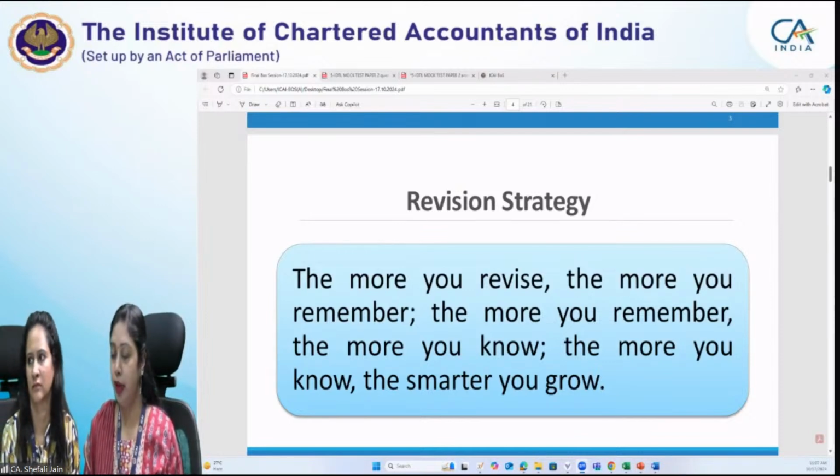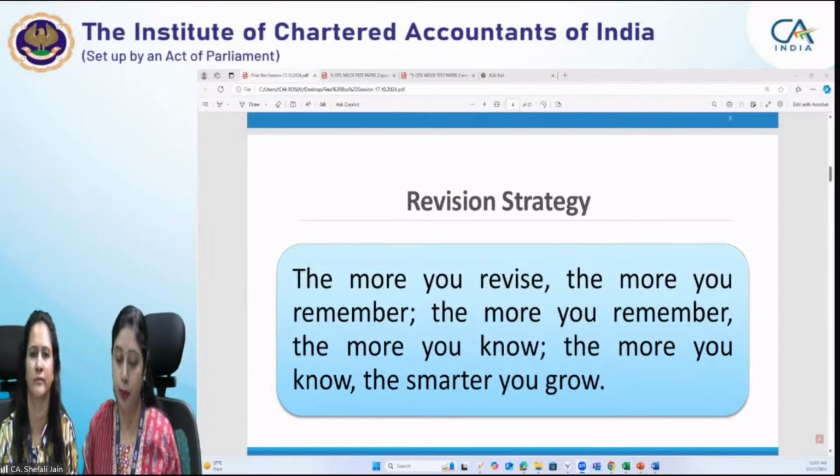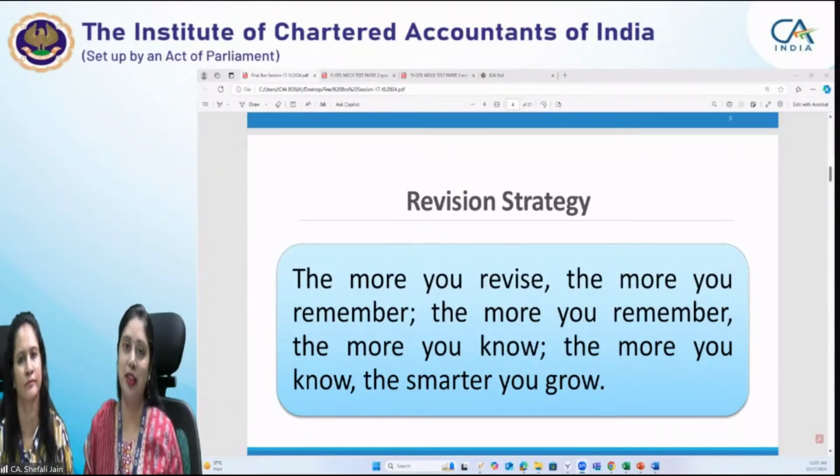The more you revise, the more you remember. The more you remember, the more you know. And the more you know, the smarter you grow. So revision is the key for success for the CA examination and for any examination, I would say.